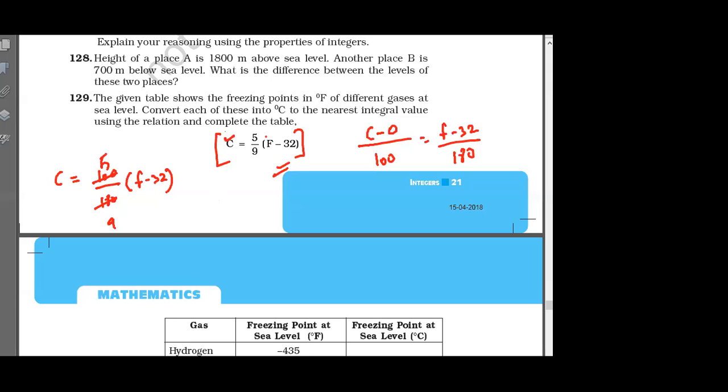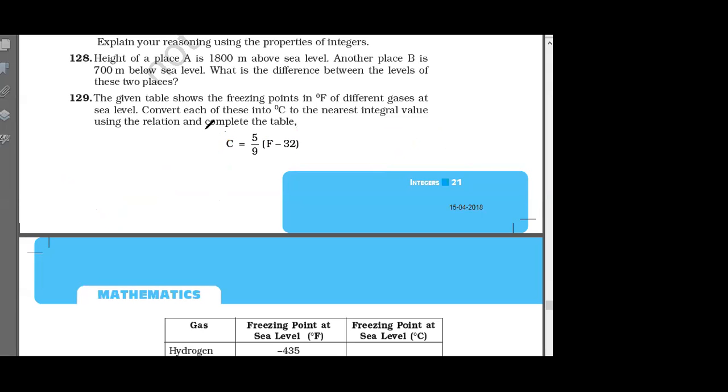Now, if I ask you how to get the relationship between degree centigrade and Kelvin, don't you think it will be C minus 0 by 100 is equal to K minus 273 by 100? So 100 will get cancelled.